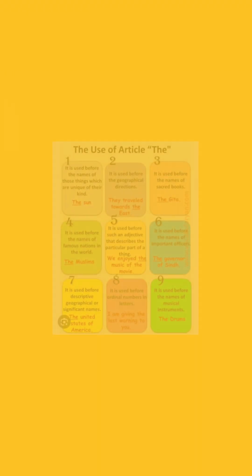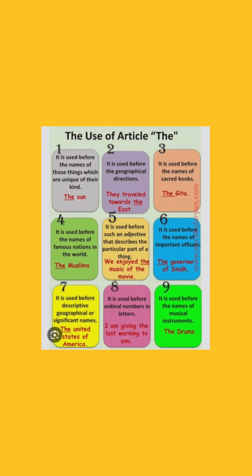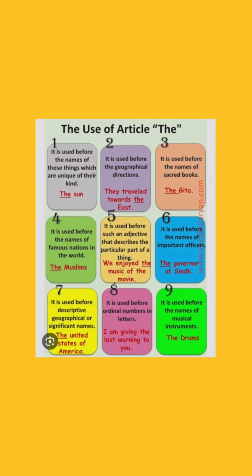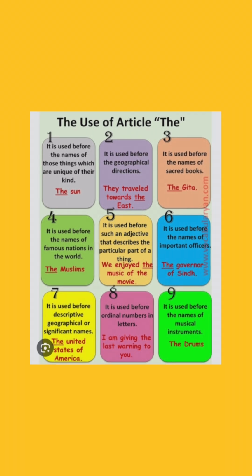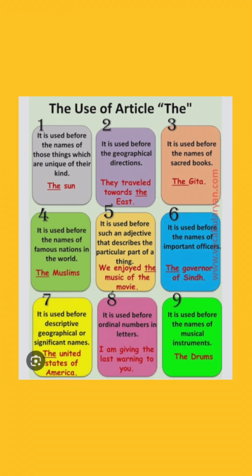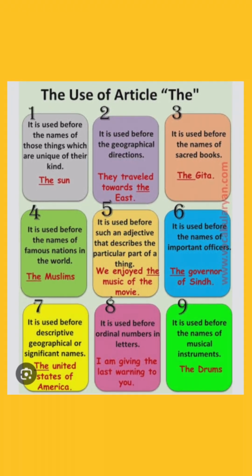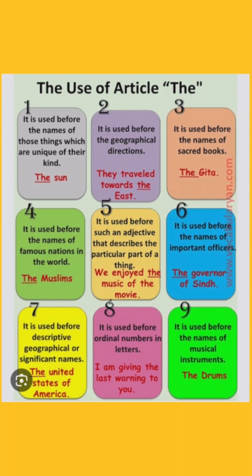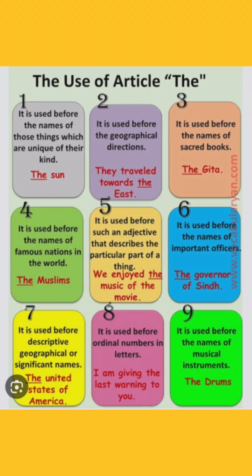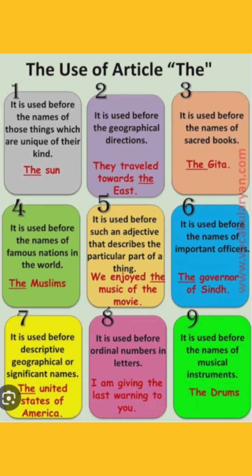The is used before common nouns that are considered unique. For example, the sun, the moon, the earth, the sky. It is used before the superlative degree. For example, the most useful, the brightest, the sweetest, etc. It is also used before some proper nouns. For example, the oceans, the rivers, the canals, the deserts, the group of islands, mountain ranges, etc., but not the highest peak. For example, we can use the before Himalayas but not before Mount Everest.